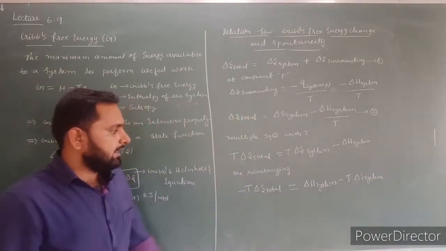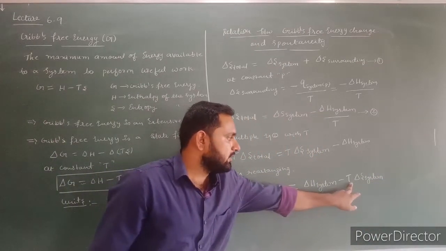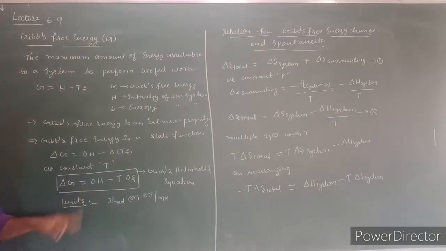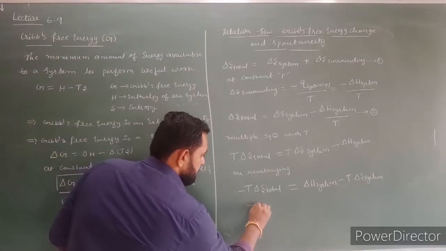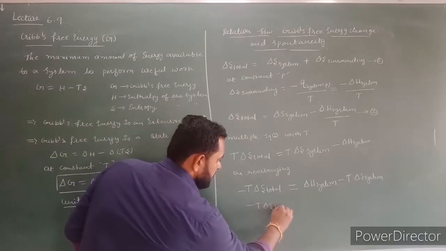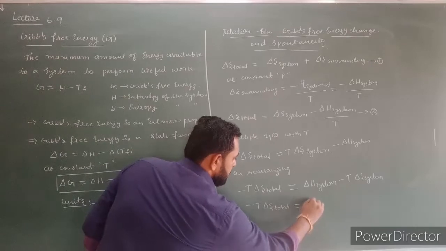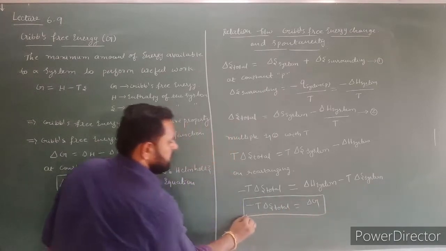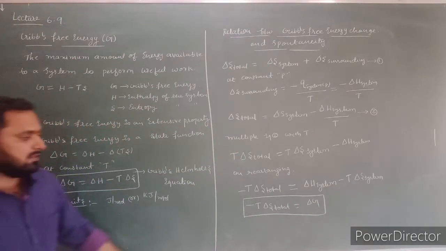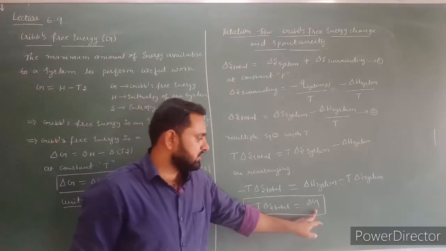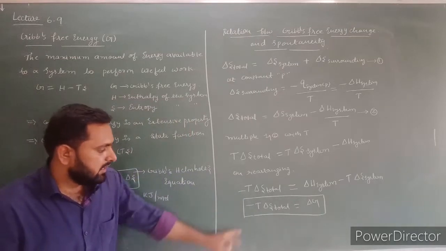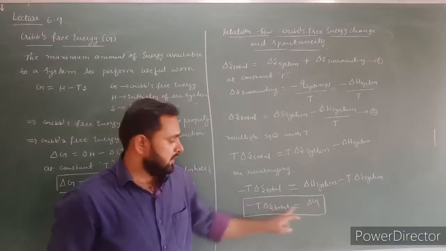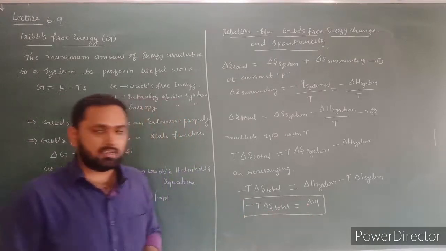Here delta H system minus T into delta S system is equal to delta G. So substituting, minus temperature into total entropy change is equal to delta G. This is the relation between spontaneity and Gibbs free energy change. If the spontaneity value is negative, then the Gibbs free energy value is positive. Both are inversely proportional to each other.